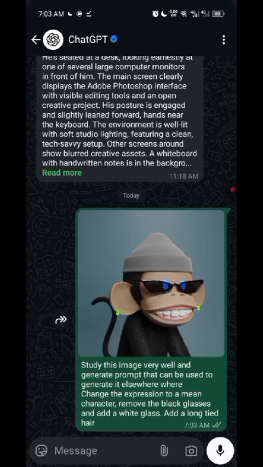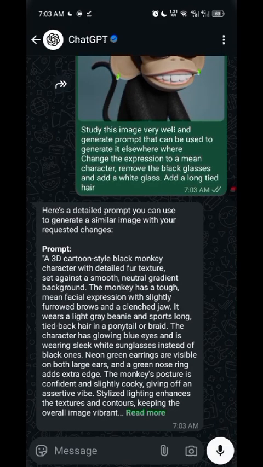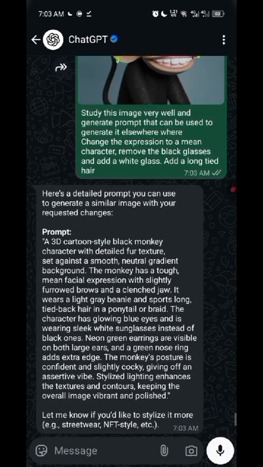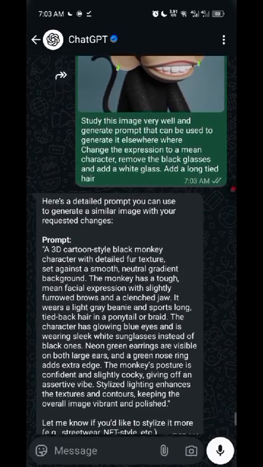Sometimes these tools actually take time. Okay, look at the prompt. A 3D style black monkey with detailed texture, set against a smooth natural gradient background. The monkey has a tough mean expression with slightly furrowed brows and a clenched jaw.